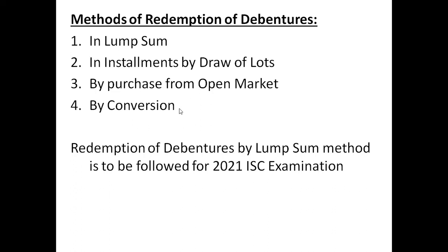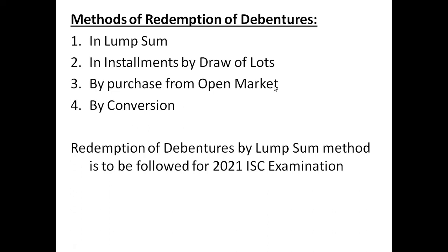Now you should know that the syllabus has been reduced. This conversion method was not in our syllabus before, and it is not in our syllabus now. Don't worry about it. The other three methods were there in our syllabus. But when the syllabus was changed in the month of July, purchase from open market was excluded.